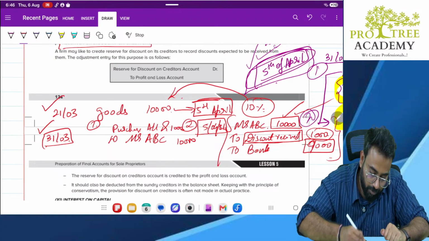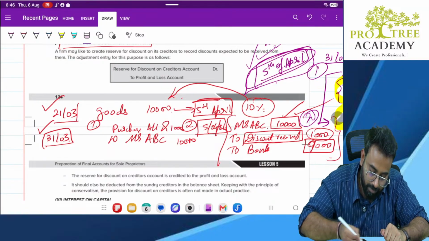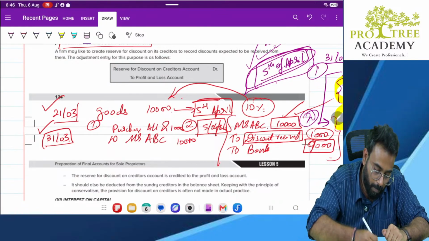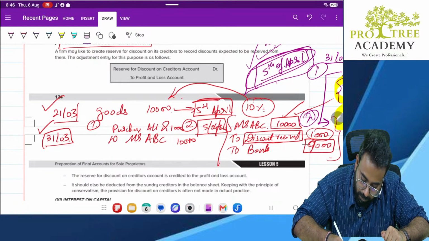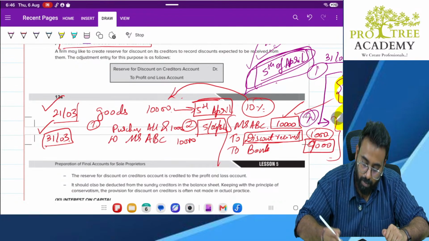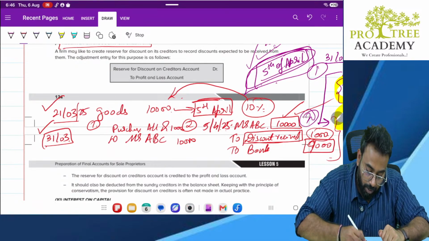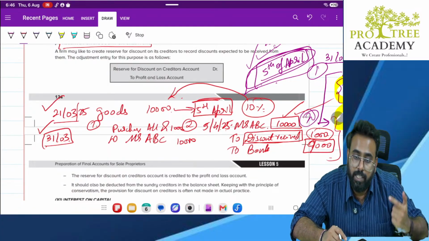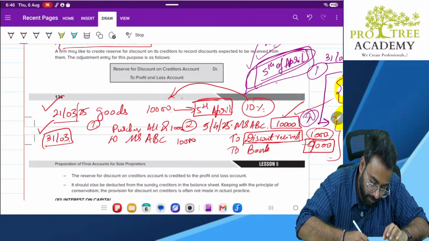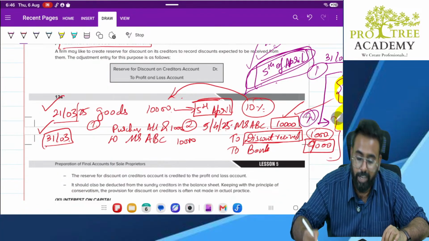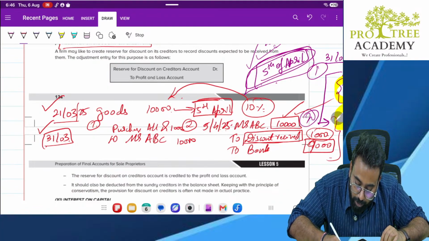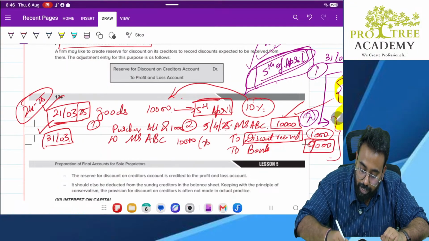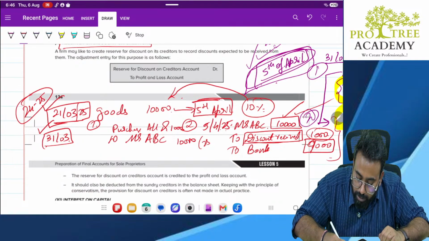Not to make confusion, let's keep this as 25. You have purchased goods in the current year. So this discount belongs to which year? So discount belongs to 24-25. But when are you actually going to receive discount? 25-26. If you record this entry in 25-26, then discount goes in this year.